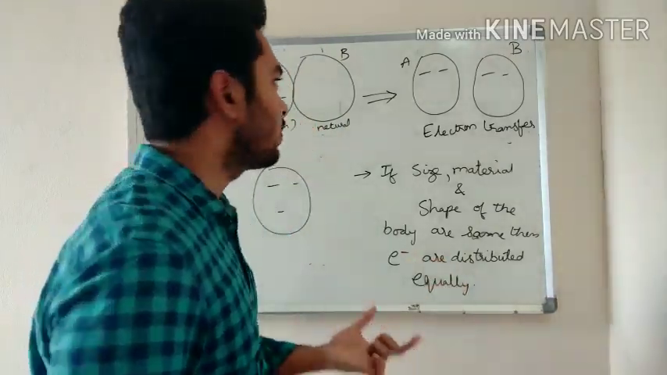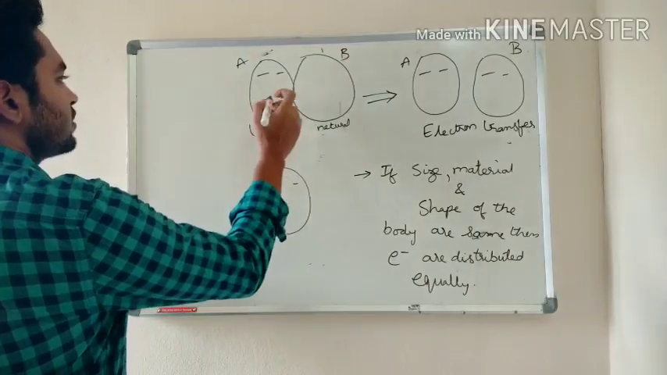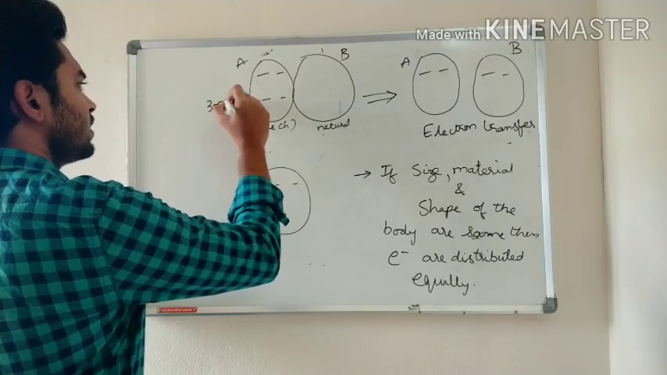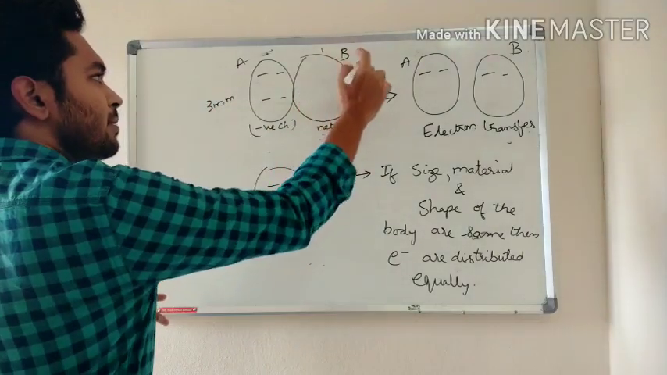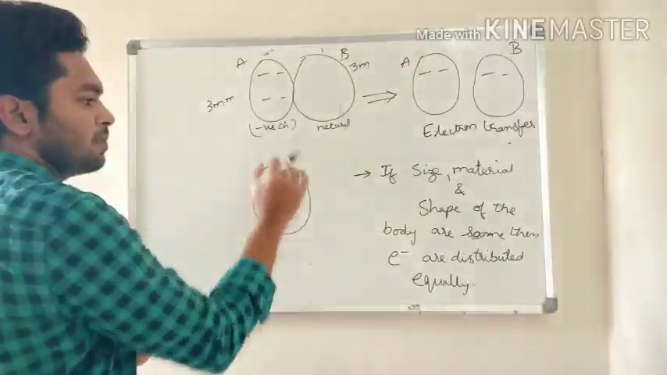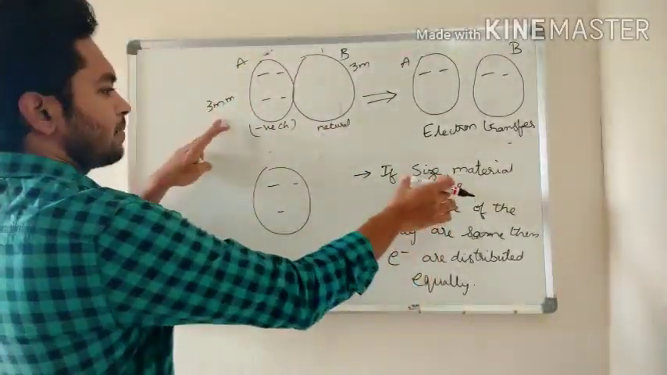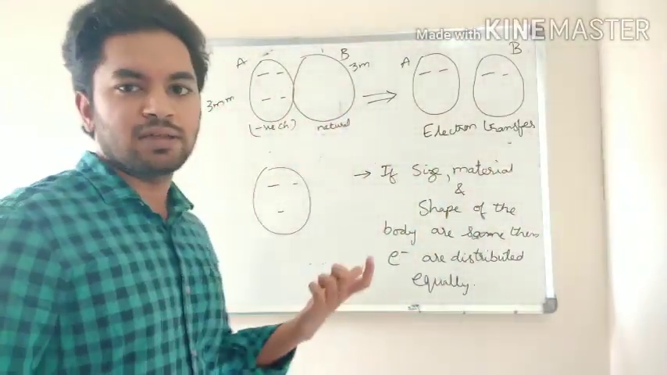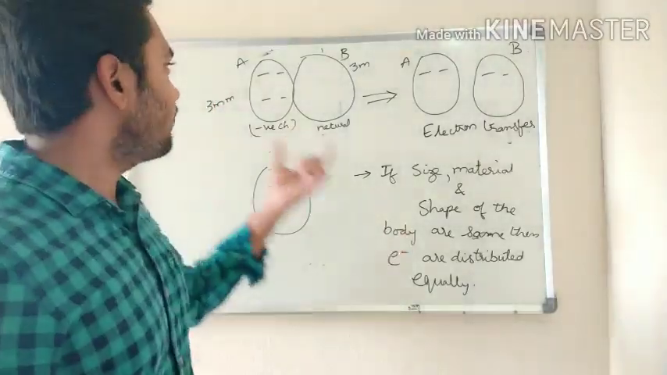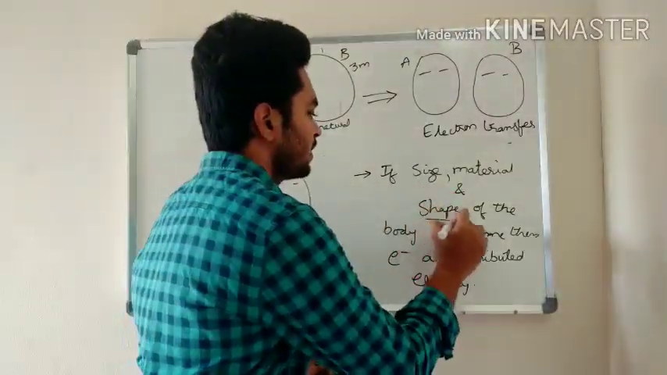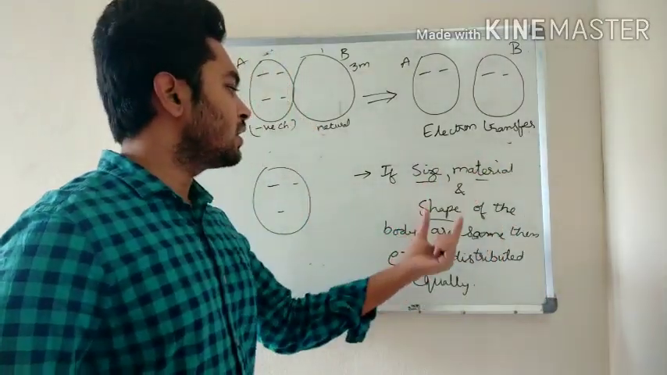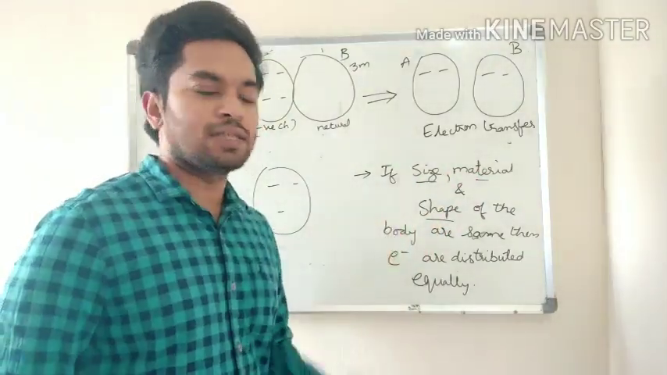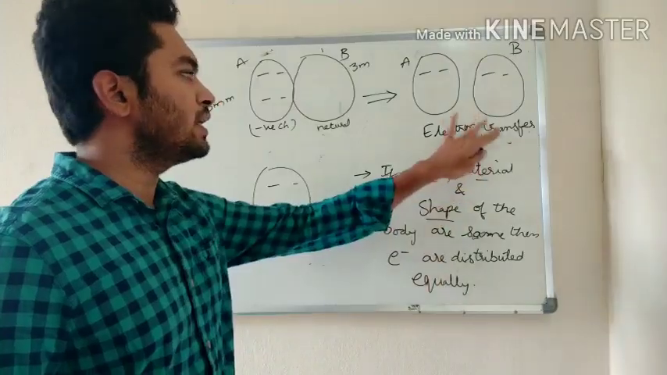Electrons are distributed equally. So suppose this is of 3 mm radius. This is also 3 mm radius. Both are the same shape. Size is 3 mm. Shape is both are circular, and material is both are made up of some iron or copper, something your wish. So if shape, size and material, all 3 are same, then electrons are equally distributed.